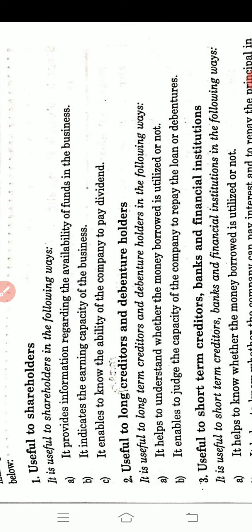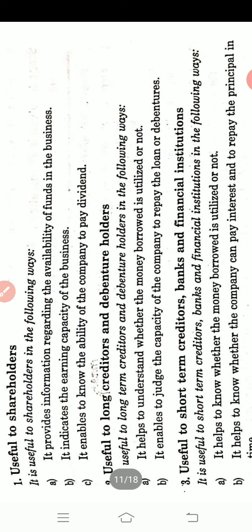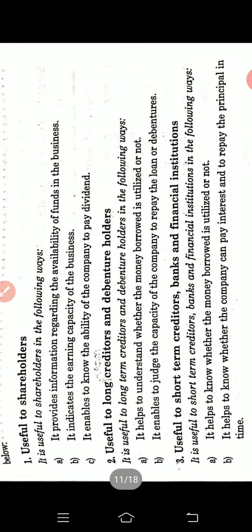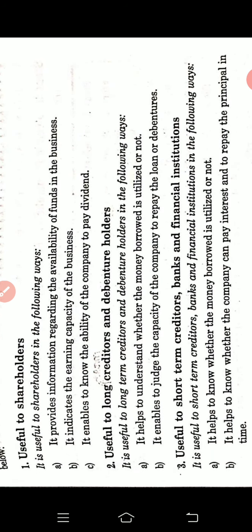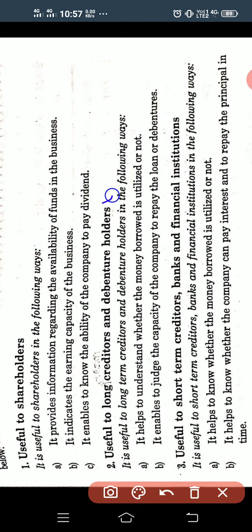Next is usefulness to the long-term creditors and debenture holders. How is it useful to them? It helps to understand whether the money borrowed is utilized properly or not.